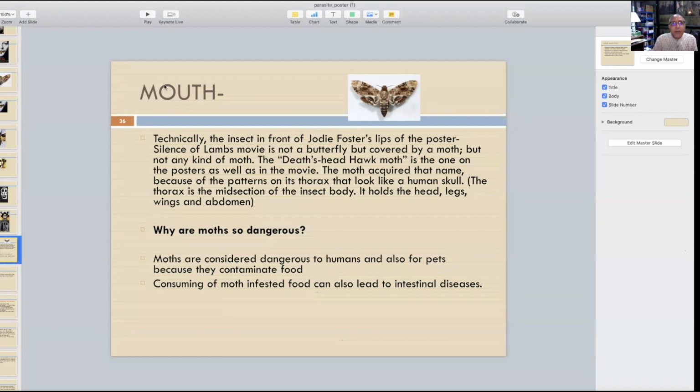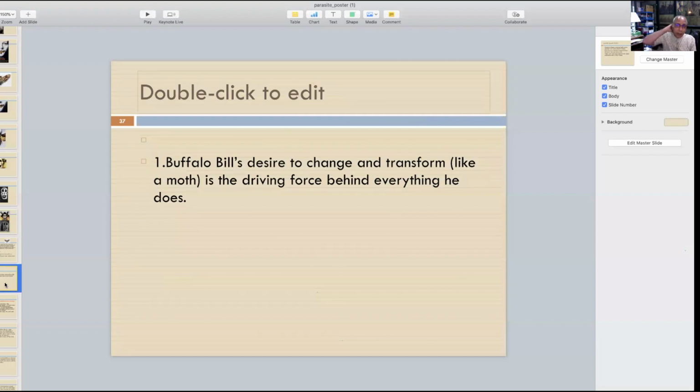So the technical term for this kind of species is moth. Now let's get into the film. Now if you have not seen the film, then it is difficult for you to answer, but as I said